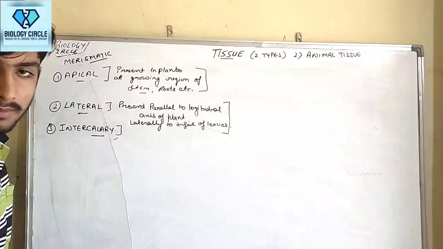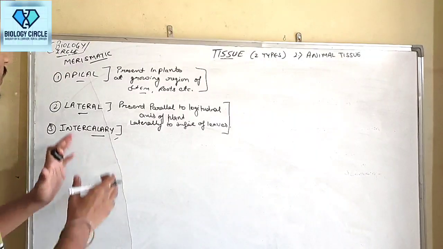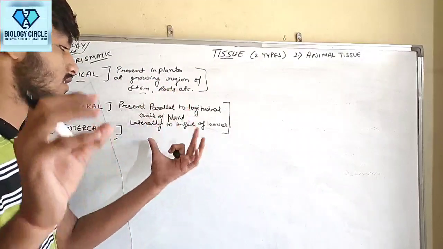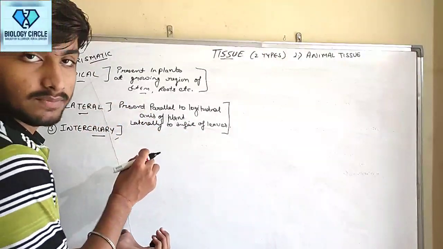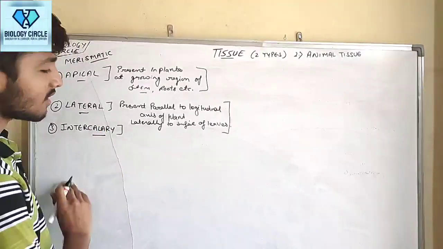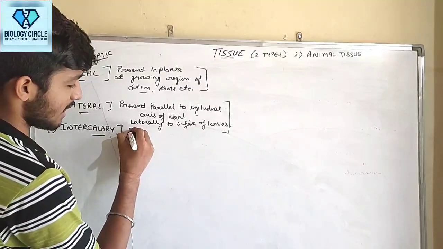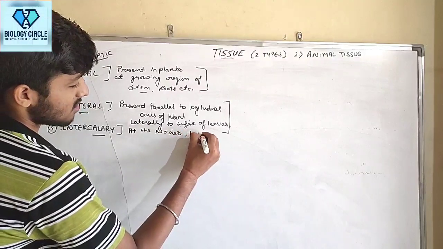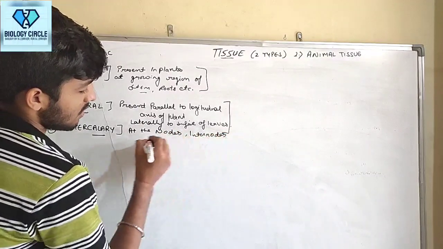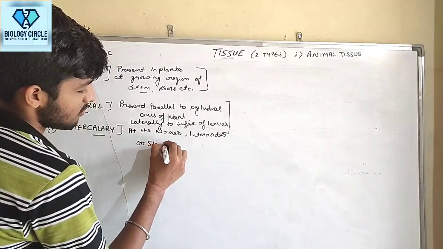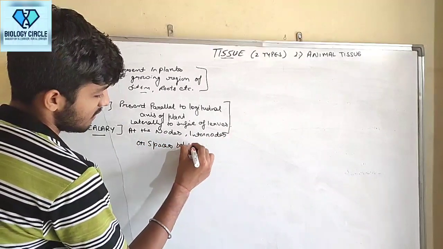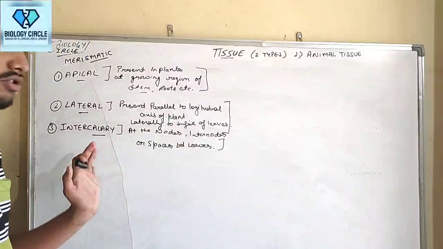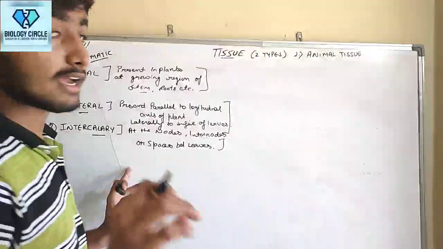Now intercalary meristem. So apical meristem is at the growing region of stem and roots, lateral meristem is parallel to the longitudinal axis of the plant. Now intercalary meristem is present at the nodes, internodes, or the spaces between leaves. So this is about the position of apical meristem, lateral meristem and intercalary meristem.